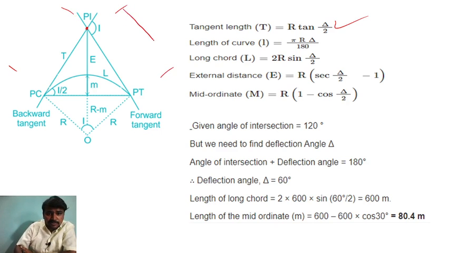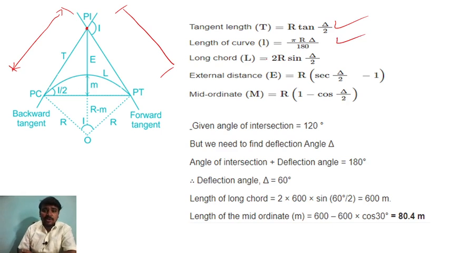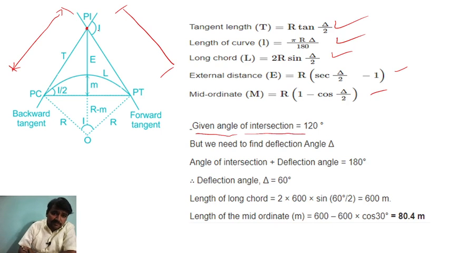Length of the curve formula is pi r delta by 180, long chord is 2r sin delta by 2, external distance E is r sec delta by 2 minus 1, and mid ordinate is r times 1 minus cos delta by 2. So what is the given angle of intersection? This one they have given 120 degree. Angle of intersection plus deflection angle, right?